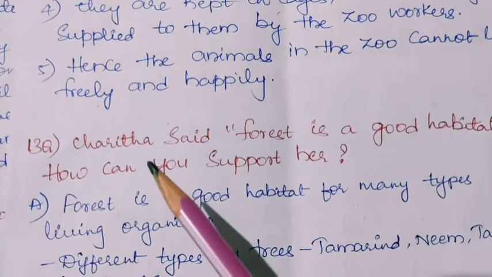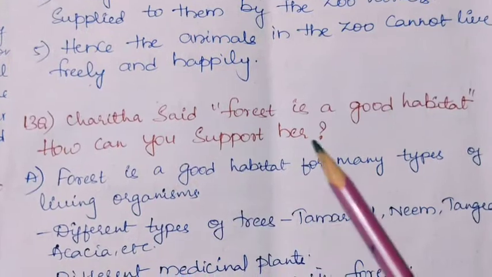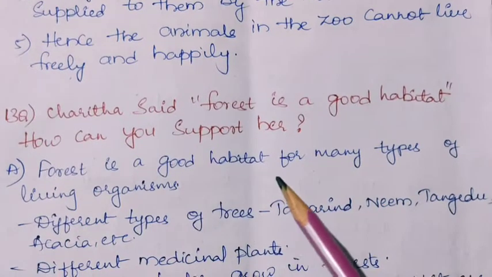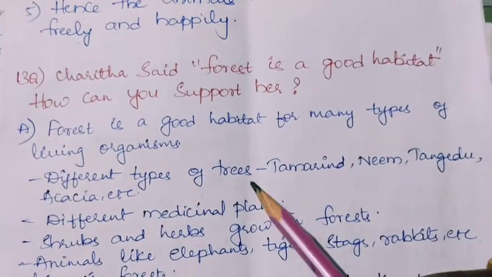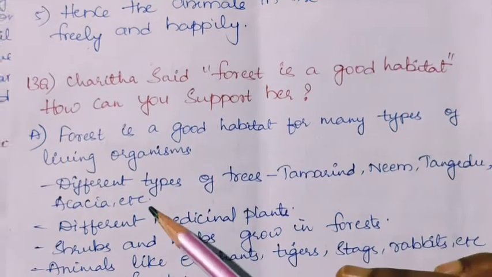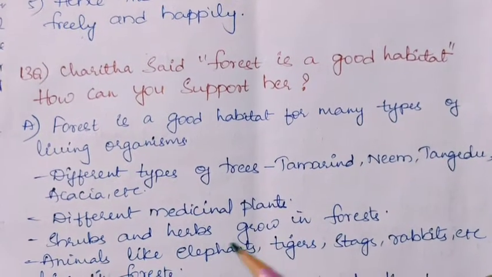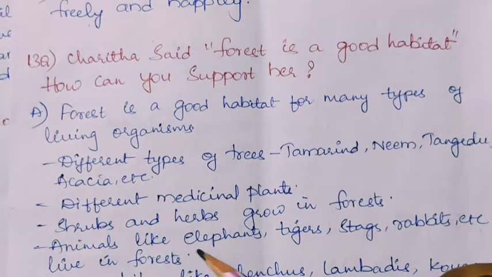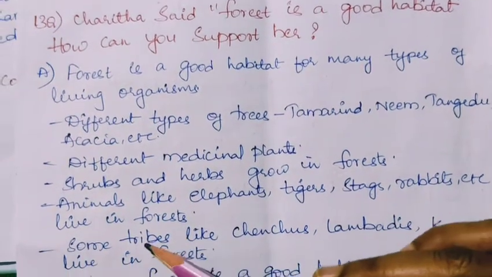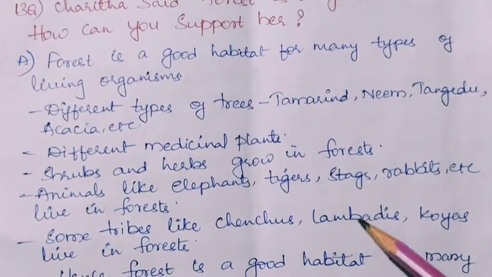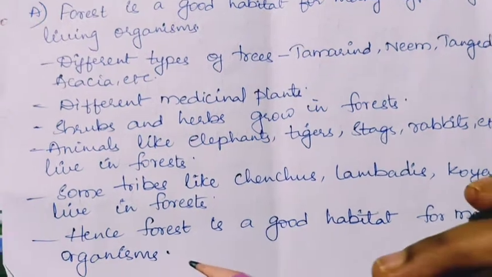Next question. Charita said, forest is a good habitat. How can you support her? Forest is a good habitat for many types of living organisms. Different types of trees like tamarind, neem, tangedu, acacia, etc., and different medicinal plants, shrubs, herbs grow in forests. Animals like elephants, tigers, stags, rabbits, etc. live in forests. Some tribes like Chenchus, Lambadis, Koyas live in forests. Hence, forest is a good habitat for many.